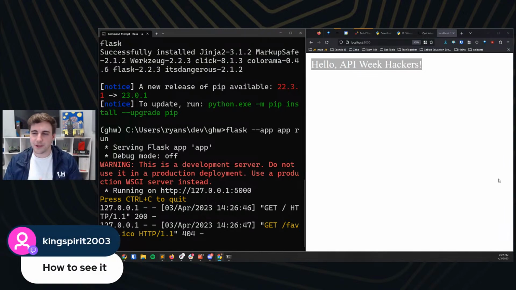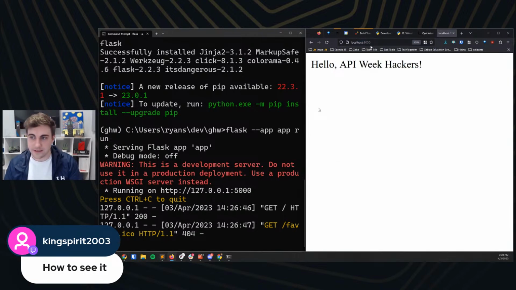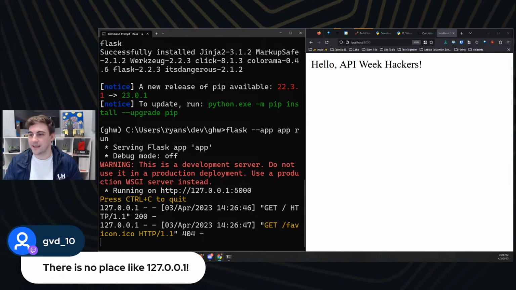How to see it? I'm assuming you mean your website here. The way that you're going to do that is you can either go to localhost in your browser, like I did here, or you can go to 127.0.0.1:5000. Either of those are going to work. Yes, there's no place like 127.0.0.1.